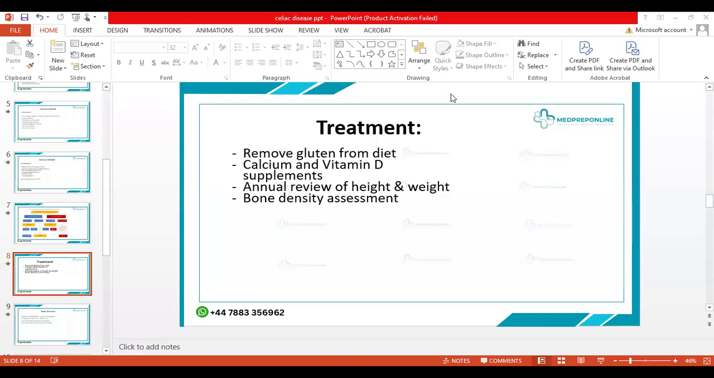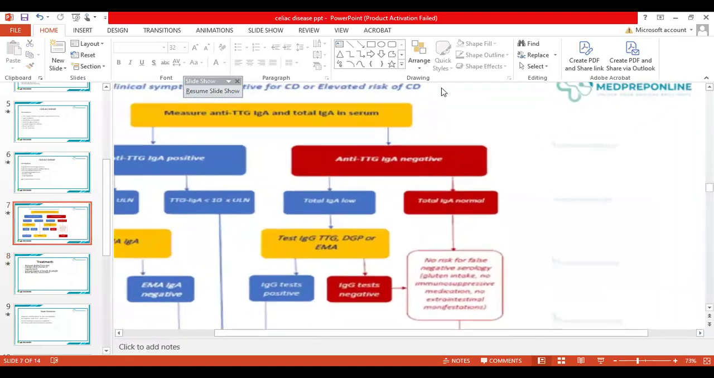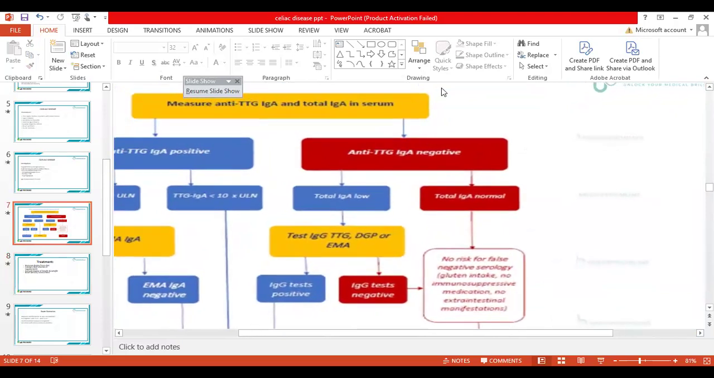Why biopsy if the anti-tissue transglutaminase is negative? If I go to the previous slide again, you see that when the anti-tissue transglutaminase is negative, we are considering the total IgA levels as well. In the blue box, the total IgA levels are low. Imagine a child has total IgA deficiency. He is unable to produce IgA in his body, so anti-tissue transglutaminase will not be produced in an amount that can be detected, because the whole IgA levels are low.